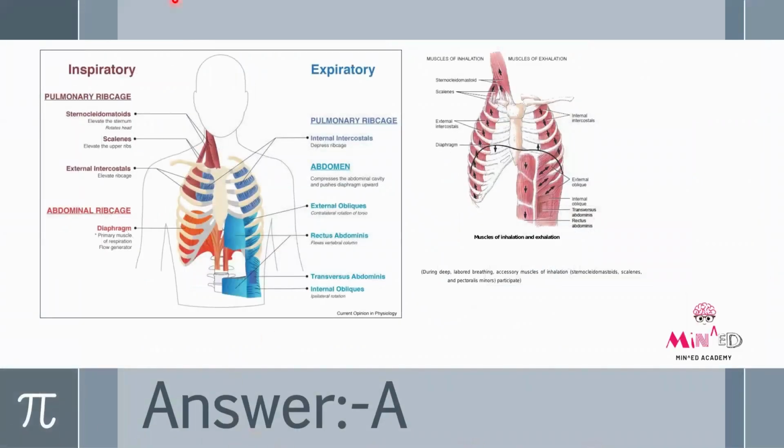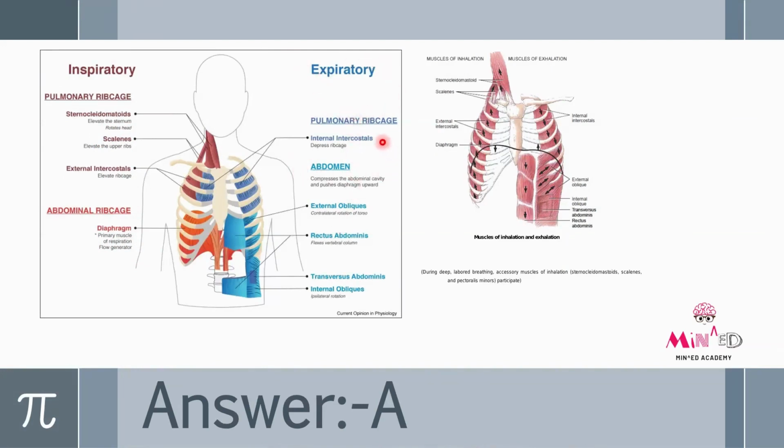So as you can see in this diagram, there are two categories, inspiratory and expiratory. In inspiratory muscles, we have sternocleidomastoid. What it does, it elevates the sternum and helps in rotation of the head. Then we have scalene muscles, which help to elevate the upper ribs. Then we have external intercostals, which help to elevate the rib cage. Okay. Then we have the diaphragm. It is the primary muscle of respiration, the flow generator. Okay. Next, we have muscles for expiration.